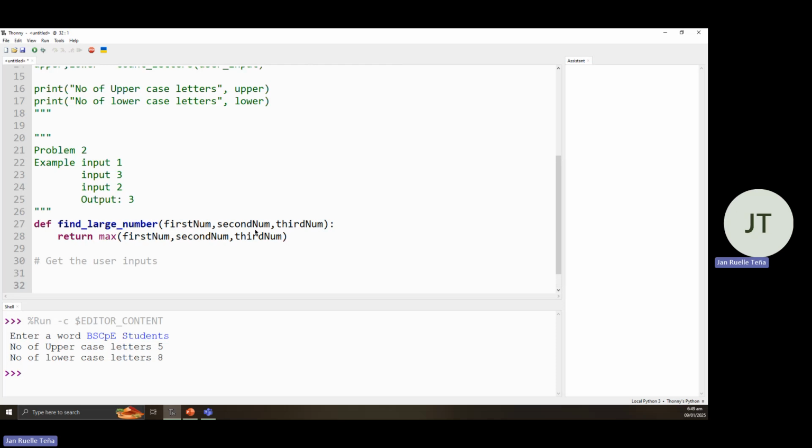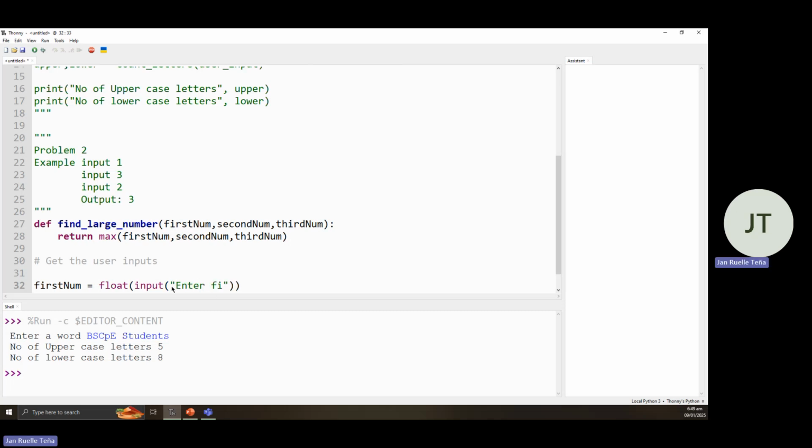So from here, we'll be assigning three numbers. So let's use the previous one. First number is equal to float, since there are times you would be expecting numbers that have decimal places. Then float, then input. Okay.